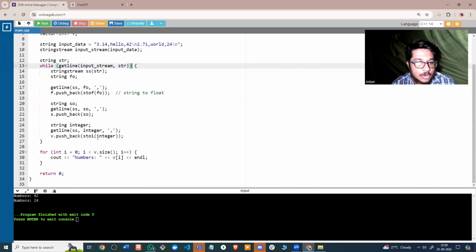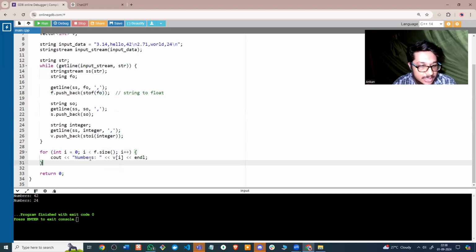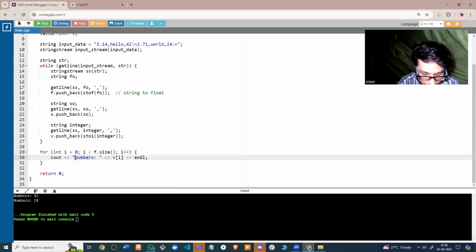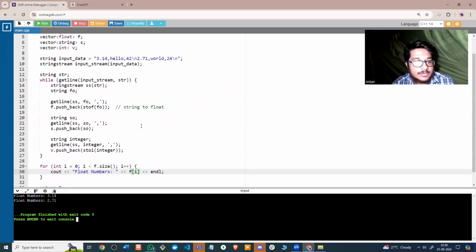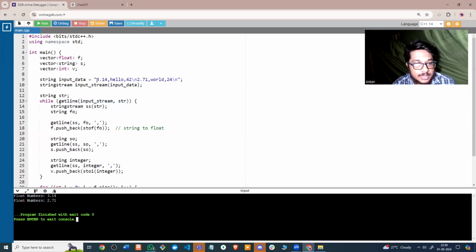So all the numbers, strings and floats are automatically stored here. If I run it for the floating values, which are stored in F, and print this, it should give me 3.14 and 2.71, as you can see.